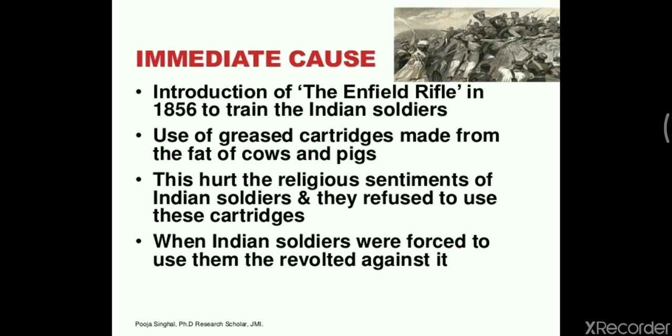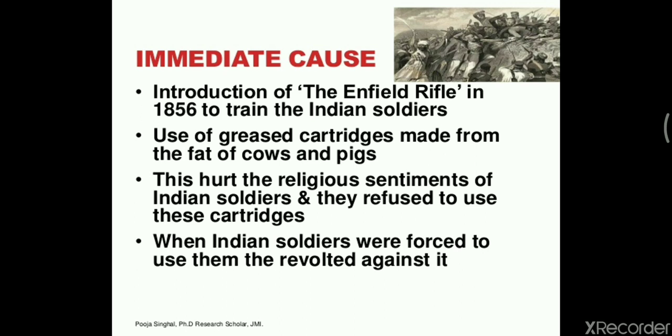As we know, the cow is a very sacred animal for Hindus, and the pig is a taboo for Muslims. It is not accepted in their religion. Therefore, it hurt the sentiments of the Indian soldiers, and they refused to use such cartridges.